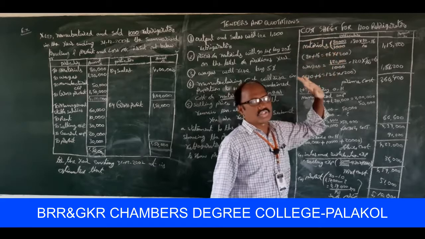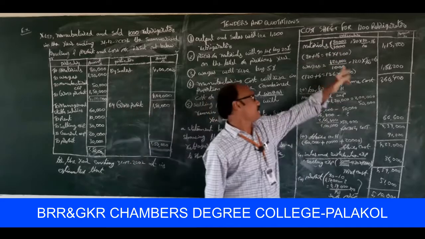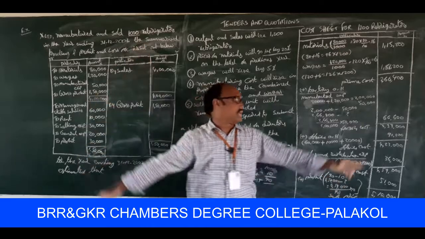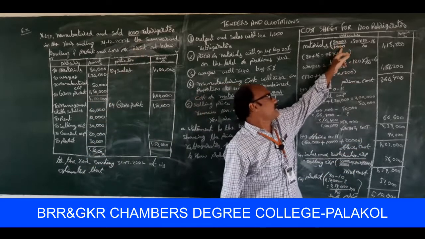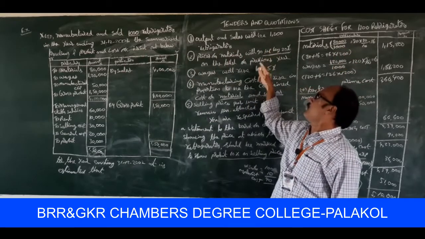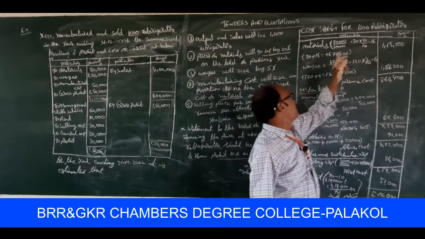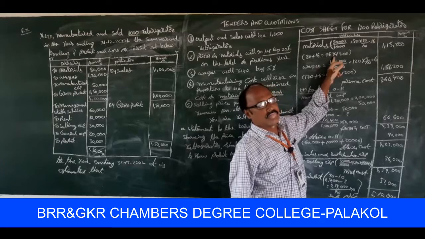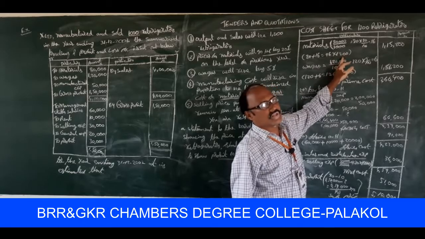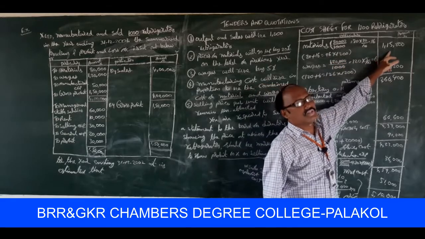Cost sheet for 1,200 refrigerators. Look at the board please. First transaction, material. Material is 80,000 here for 1,000 refrigerators. That's why 80,000 by 1,000, so that is equal to 80. It will go up by 20% here. So 80 into 20%, that is equal to 16. So 80 plus 16 is equal to 96. 96 into 1,200 refrigerators, as the quotation price is required here. That's why 96 into 1,200, that is equal to 1,15,200.